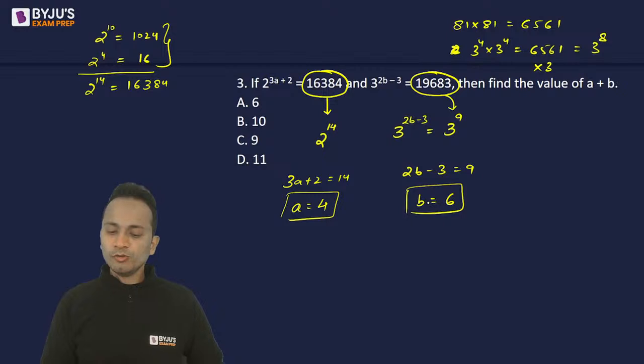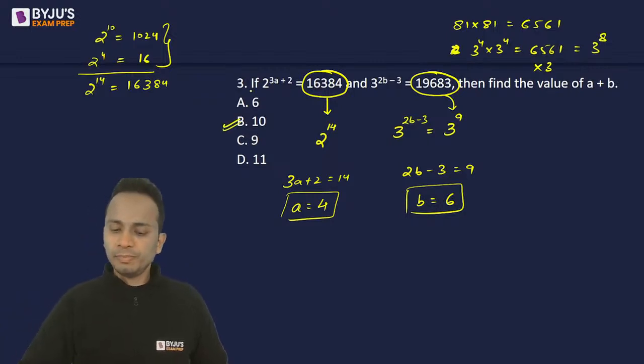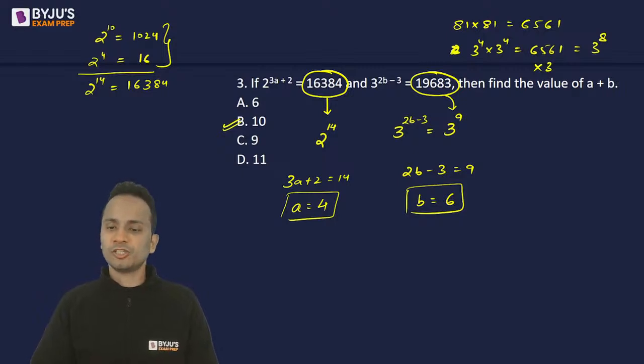So a is equal to 4 and b is equal to 6. You can calculate the value of a plus b, which will come out to be option B, that is 10. So 10 should be the correct answer of this question.